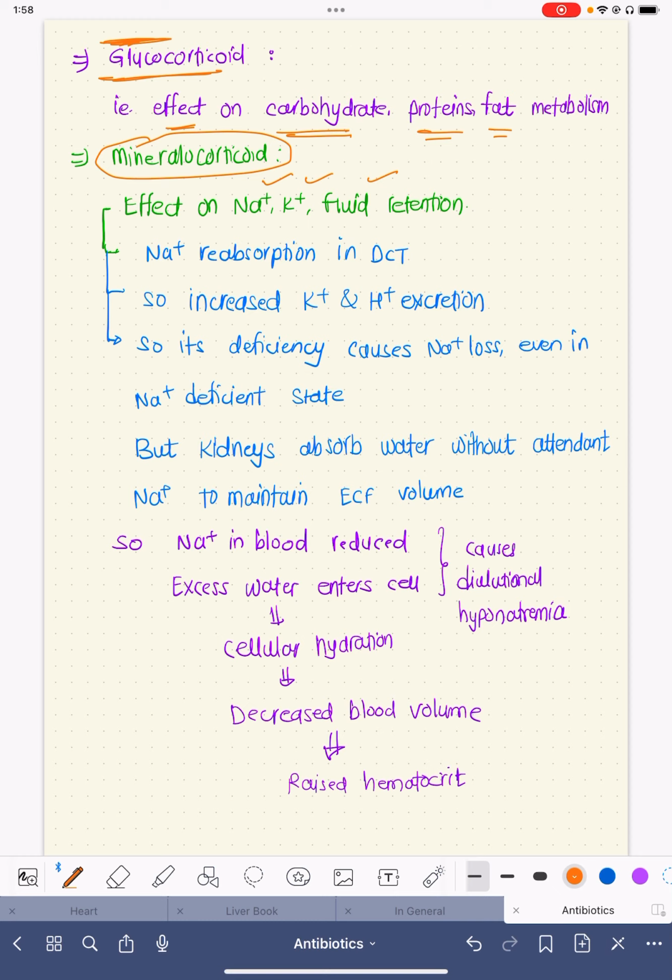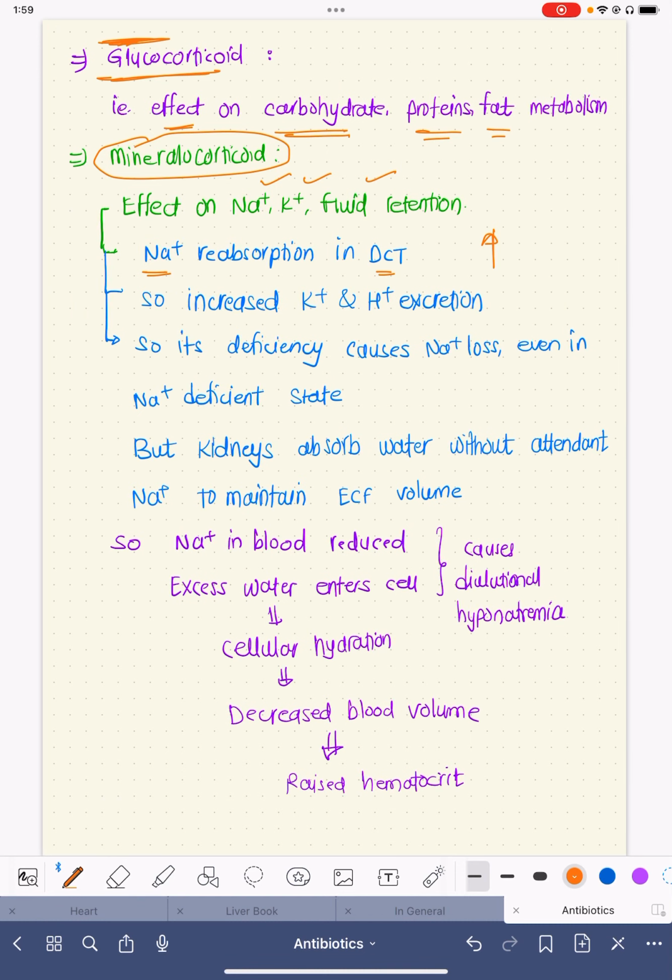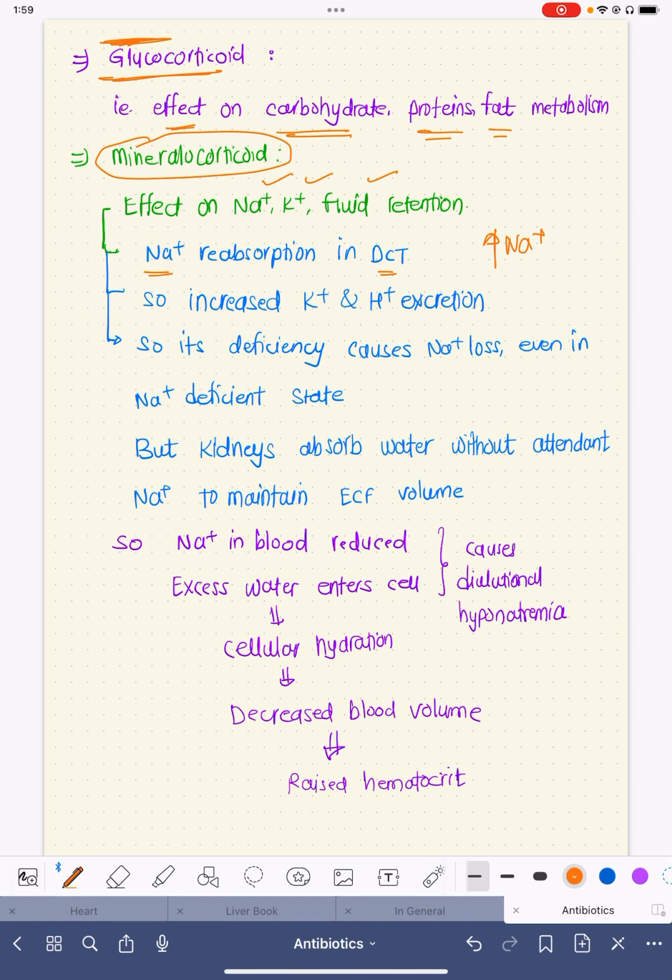These steroids increase the sodium reabsorption from the distal convoluted tubule, so it will increase the sodium in the blood. Automatically, increased sodium will cause increased water absorption. So there will be sodium and water retention. This is the reason why patients develop edema. Patients get a higher blood pressure.